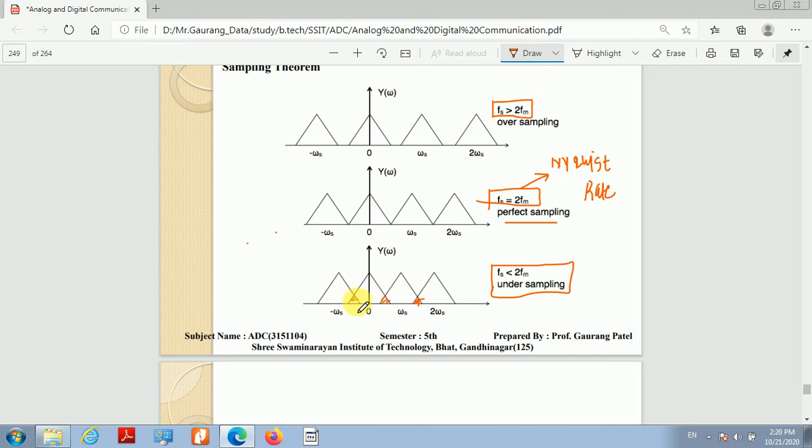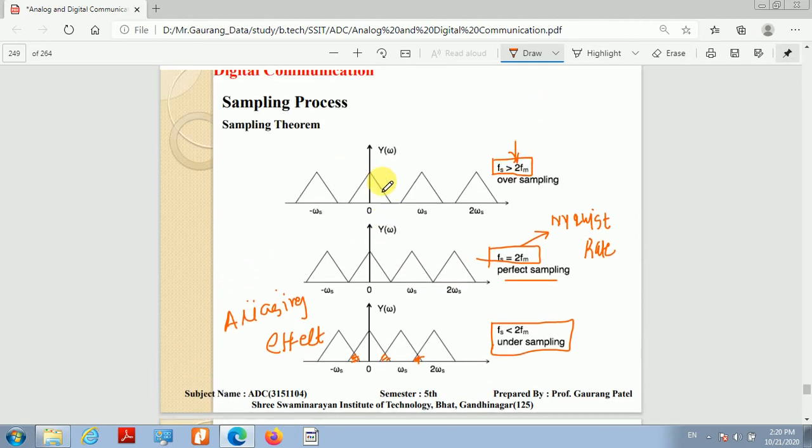This distortion due to undersampling is known as the aliasing effect. In order to remove the aliasing effect, we have to sample the signal at fs greater than twice fm. This we discussed in the last class.